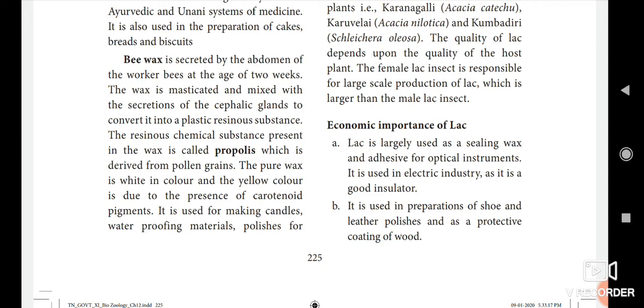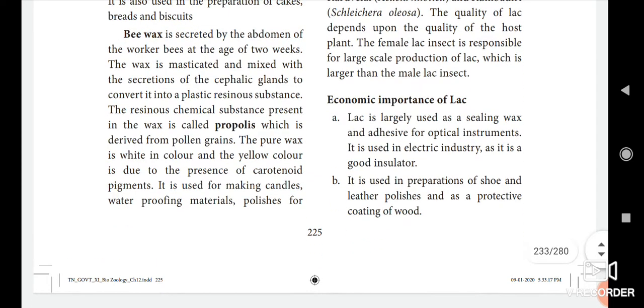Then adhesive for optical instruments. If you want to join mirror instruments, that is optical instruments, this lac will be helpful for sticking the glass articles. And it is used in the electric industry. It is a good insulator. What is meant by insulator? It does not allow the current. So it is a good insulator.